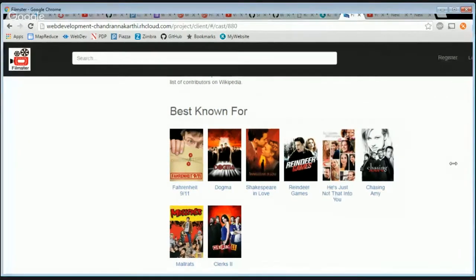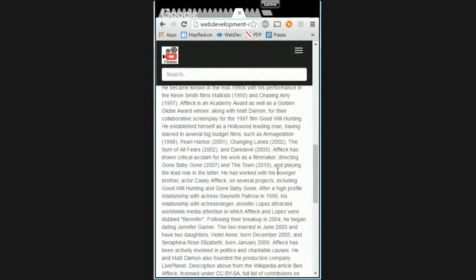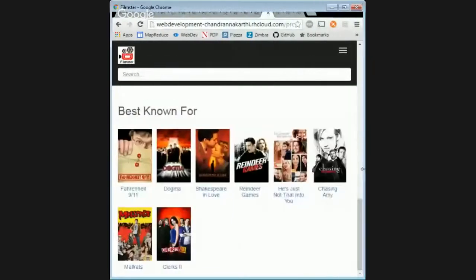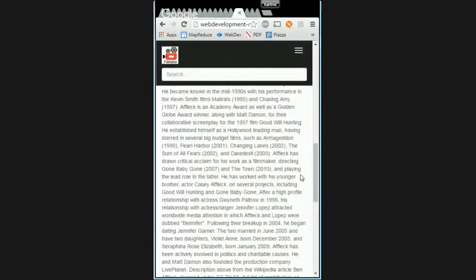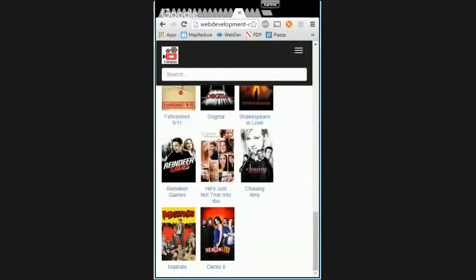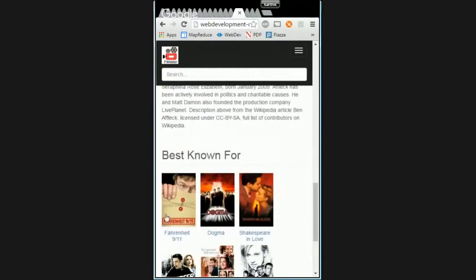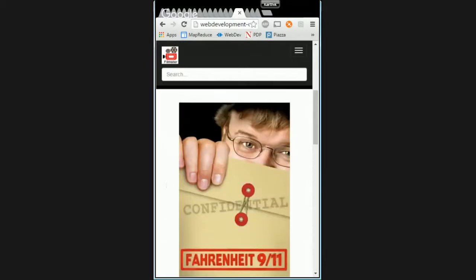And again, each of the pages, just to showcase, is totally responsive. Like you don't see any scroll bars when I scroll in and out. And yeah, this is how you see it on the mobile device. And again, click on any of these links, you go to that particular movie.